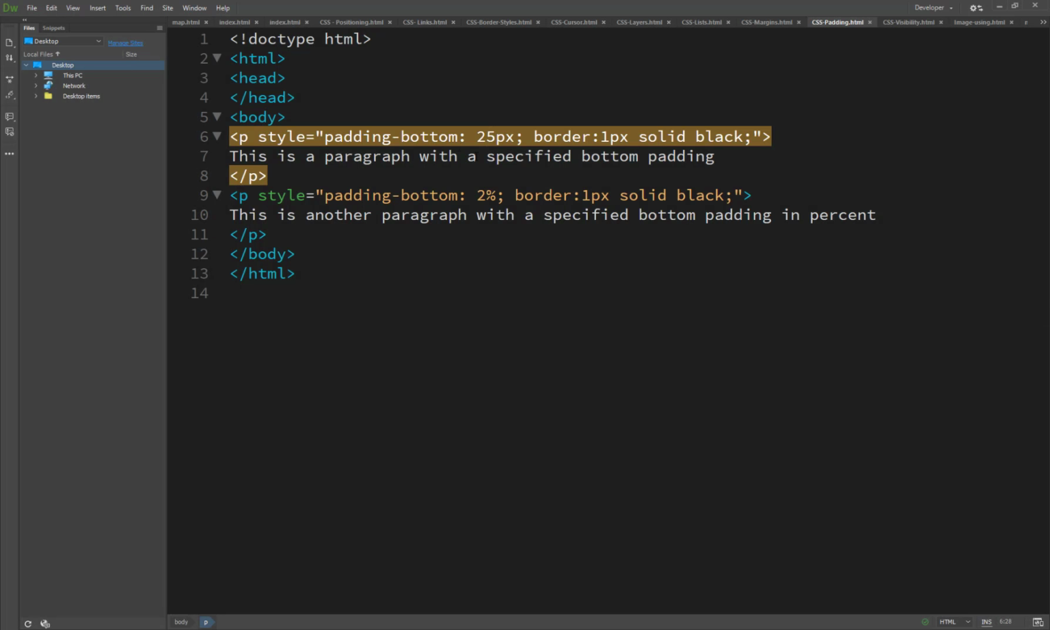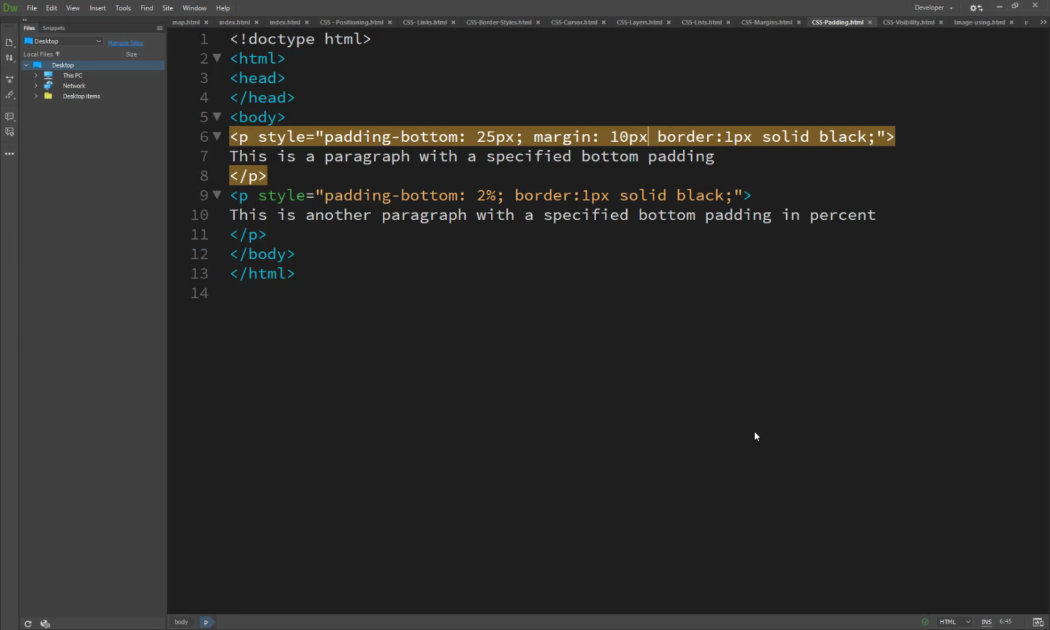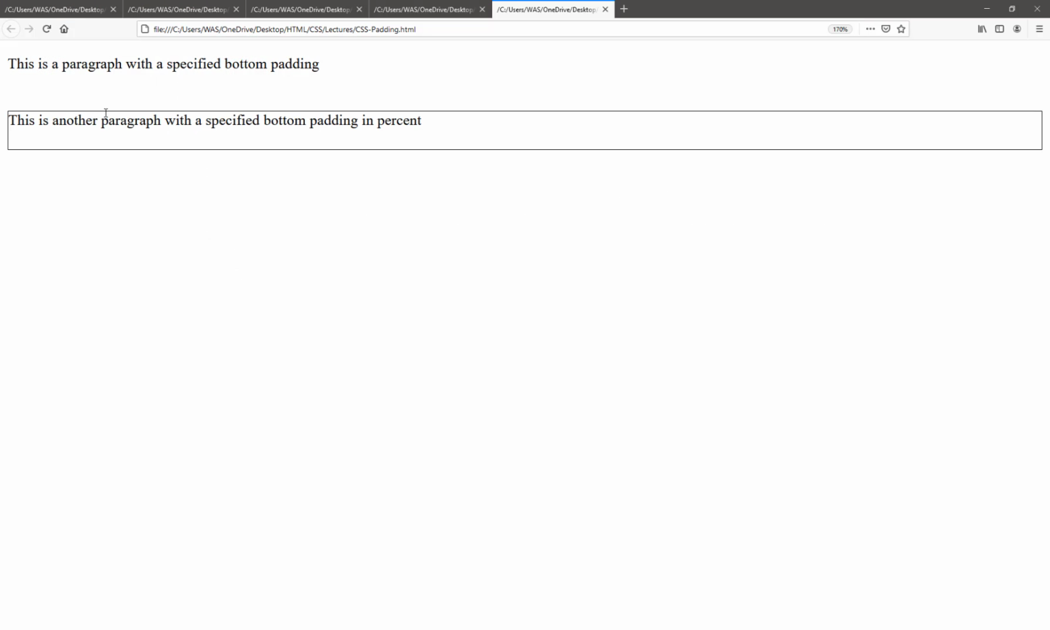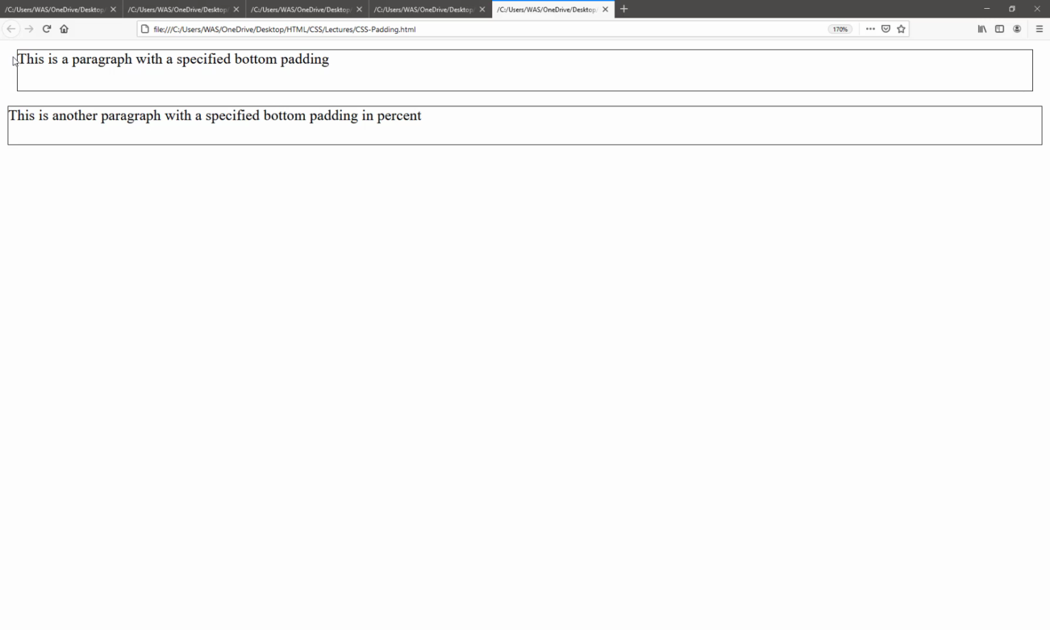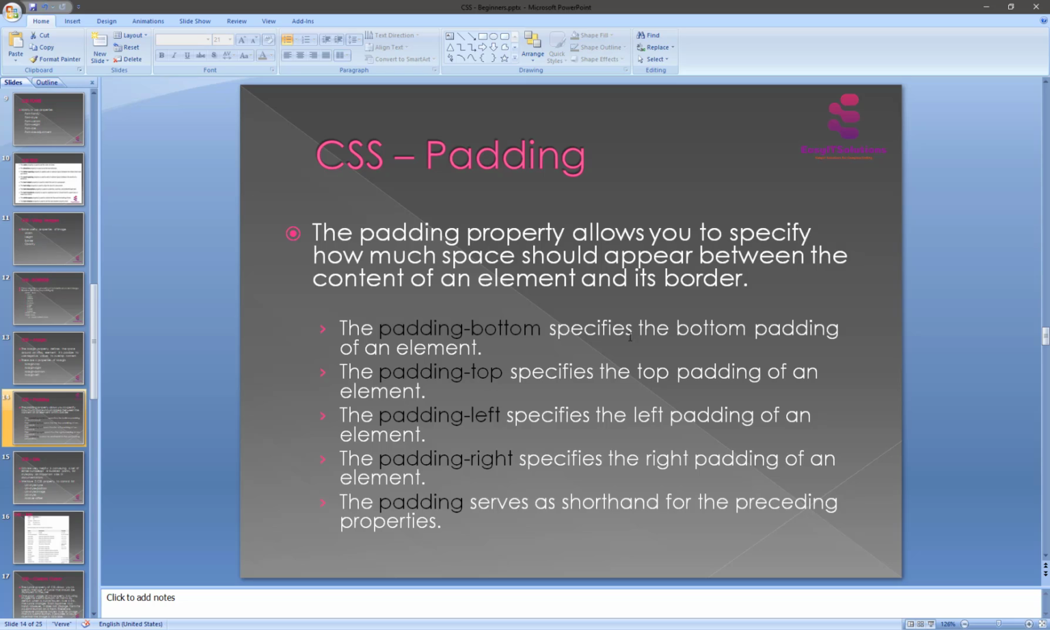And if we set a margin of 10 pixels here, you will see the result: the box moves from this position. This is all from the left, up, right and down side. The margin is set to 10 pixels. So this is the main difference between the margin and padding. So this is the padding and padding properties.